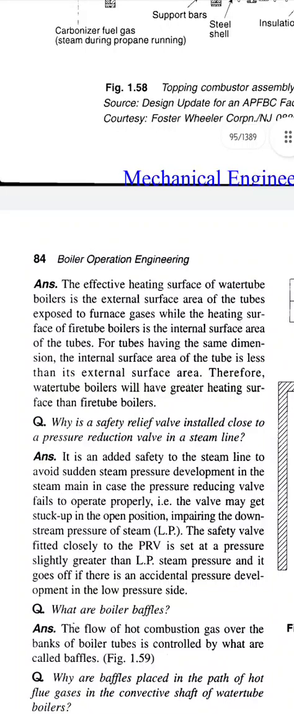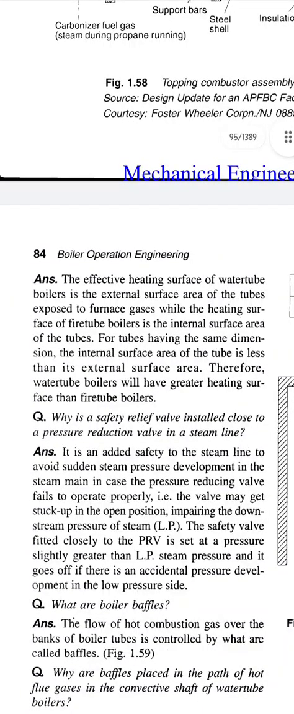Answer: the effective heating surface of water tube boilers is the external surface area of the tubes exposed to furnace gases, while the heating surface of fire tube boilers is the internal surface area of the tubes. For tubes having the same dimensions, the internal surface area of the tube is less than its external surface area. Therefore, water tube boilers will have greater heating surface than fire tube boilers.